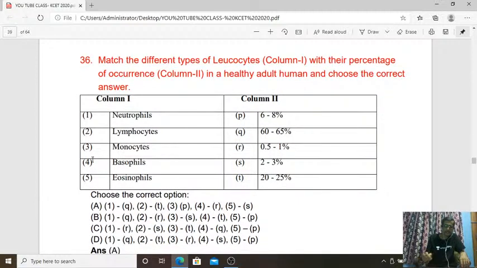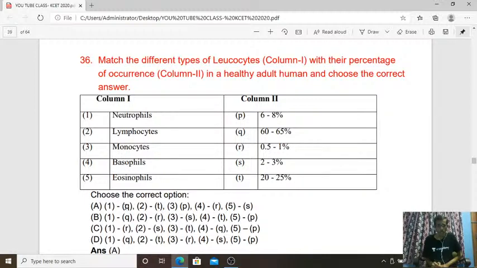Next, question number 36. Once again, here they have given: match the different types of leukocytes, column 1, with their percentage of occurrence, column 2, in a healthy adult human, and choose the correct answer. The answer is A. So we know that neutrophils, lymphocytes, monocytes, basophils and eosinophils are 5 different types of WBC cells, isn't it?